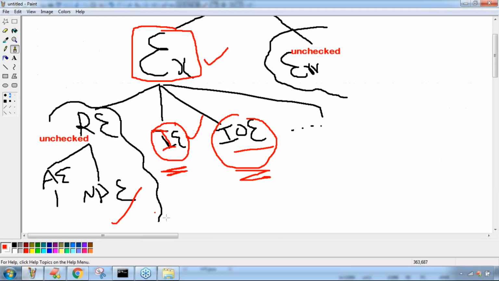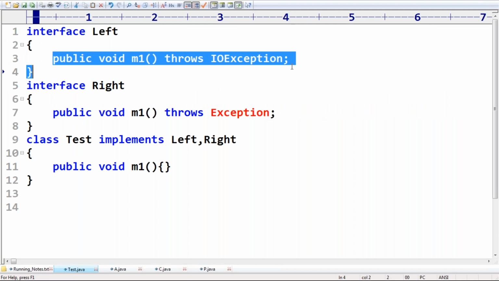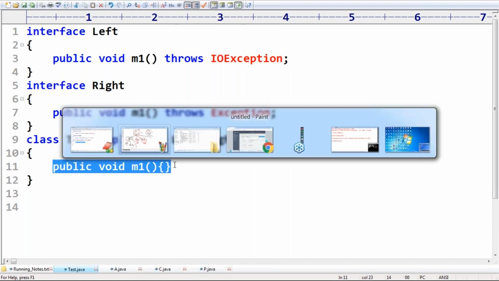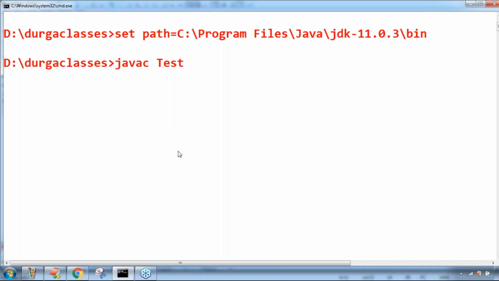Let me go for this one. Here take a bit of very special care. My question is, public void m1 throws IOException in the parent. The child class method doesn't throw any checked exception, so we are not required to worry whether the parent is throwing or not. So perfectly, this one is acceptable. Now let me compile this code: javac Test.java. Don't keep any doubt, perfectly the code is going to compile fine.